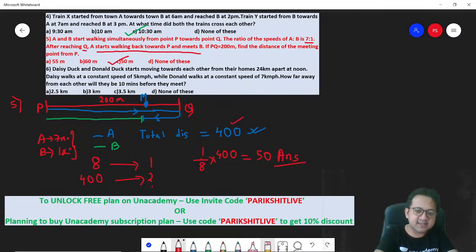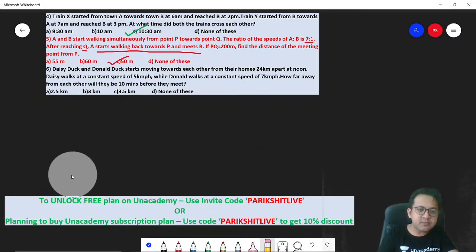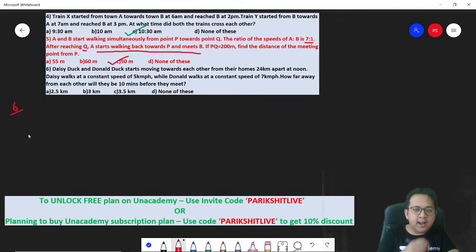Next, number 6. Let's look at number 6. Daisy Duck and Donald Duck start moving towards each other from their homes 24 kilometers apart at noon. Daisy walks at a constant speed of 5 kilometers per hour, while Donald walks at a constant speed of 7 kilometers per hour. How far away from each other will they be 10 minutes before they meet?